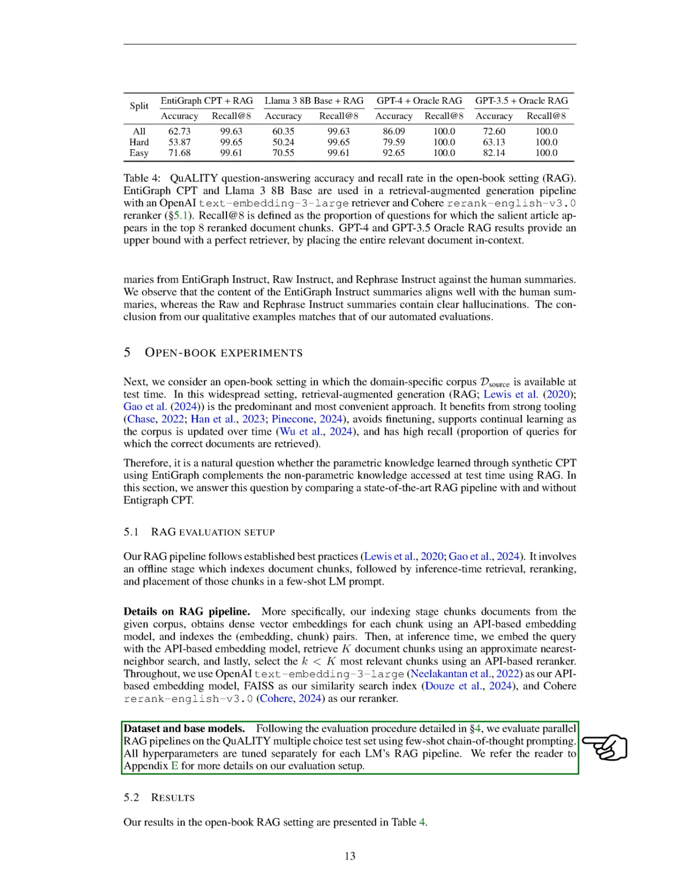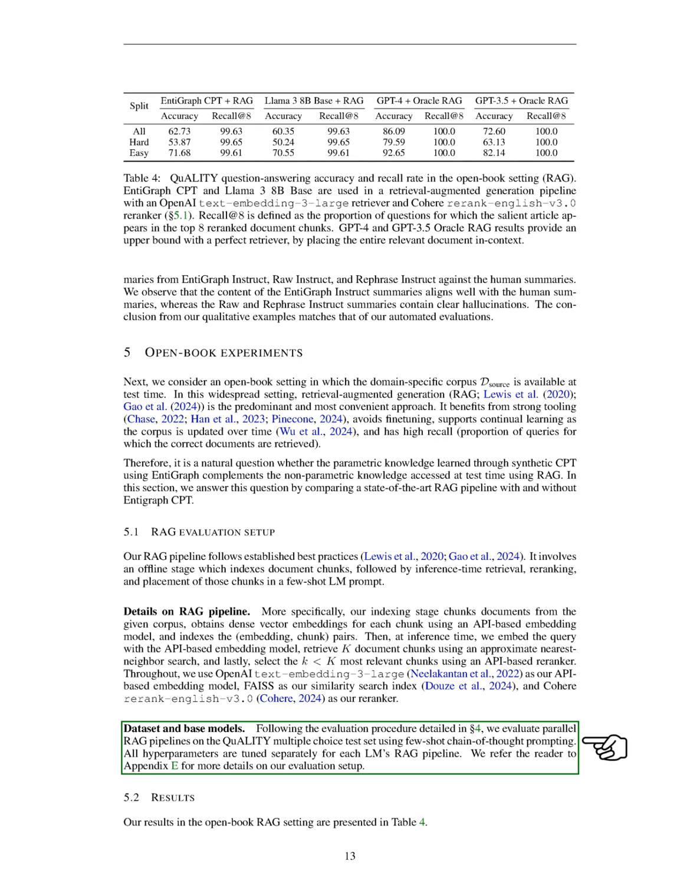Finally, we evaluate parallel RAG pipelines on a multiple-choice test set using few-shot chain-of-thought prompting, tuning hyperparameters for each language model's RAG pipeline. More details on our evaluation setup can be found in the appendix. Section Summary. In this section, we present a novel evaluation metric for closed-book summarization that assesses both the hallucination rate and the salience of claims in summaries generated by our model, EntiGraph Instruct, compared to human-written summaries. We also explore the effectiveness of retrieval augmented generation, RAG, in an open book setting, demonstrating how our approach can enhance the retrieval process and improve summarization outcomes.